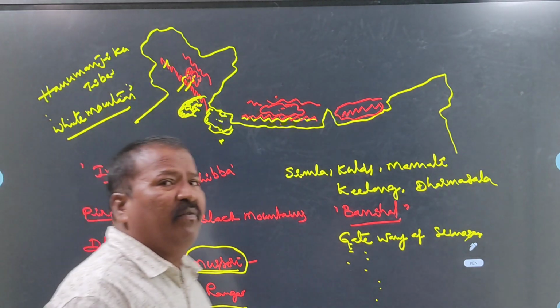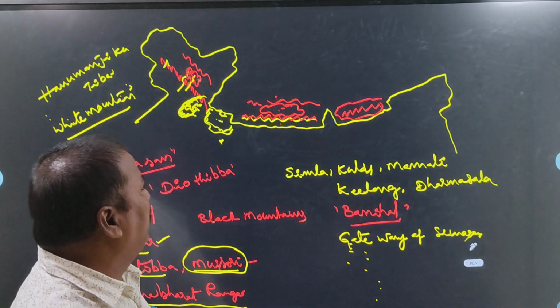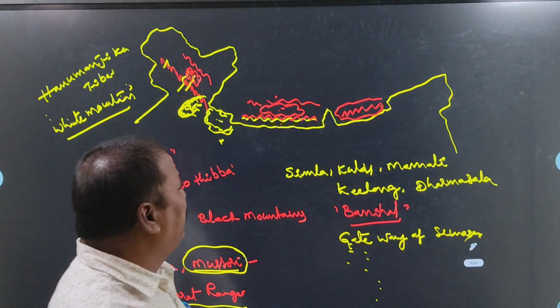In the same way, a number of ghatways are there. Passways or ghatways are there. Among these, what is the main important one now?